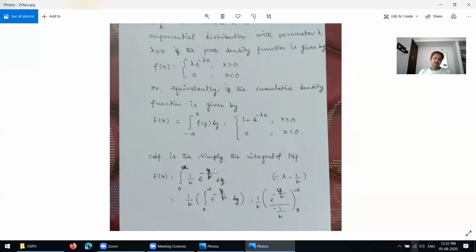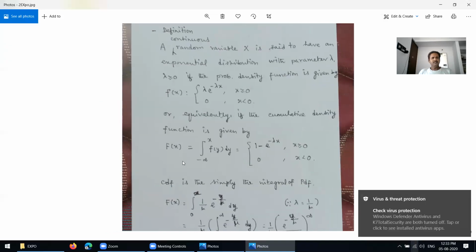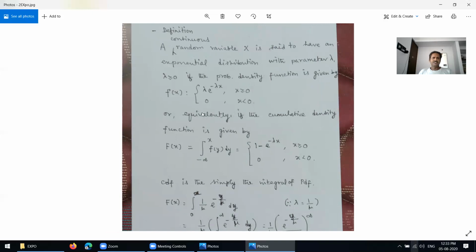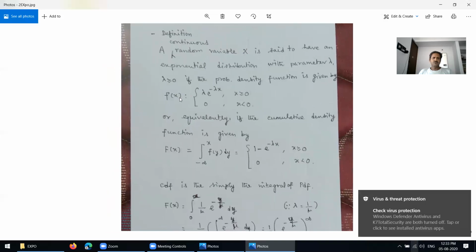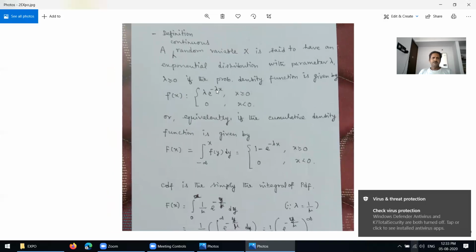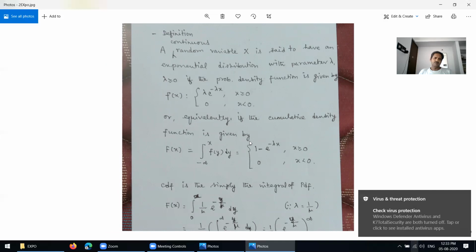So this one I am repeating again one more time. Here the PDF, the probability density function of the exponential distribution, is f of x equals lambda times e power minus lambda x for x greater than or equal to 0, and equal to 0 for x less than 0. That is, the remaining part becomes 0.